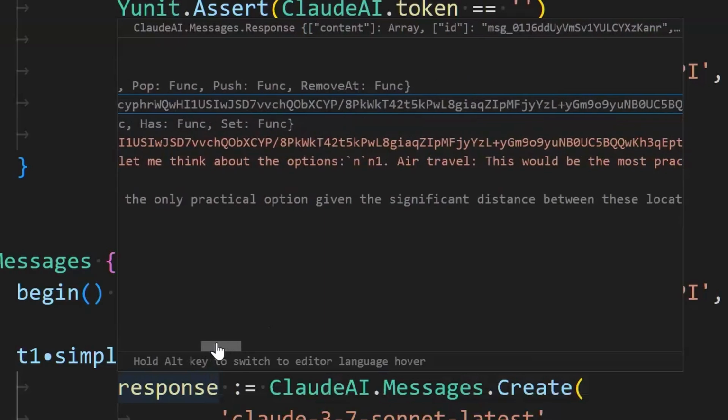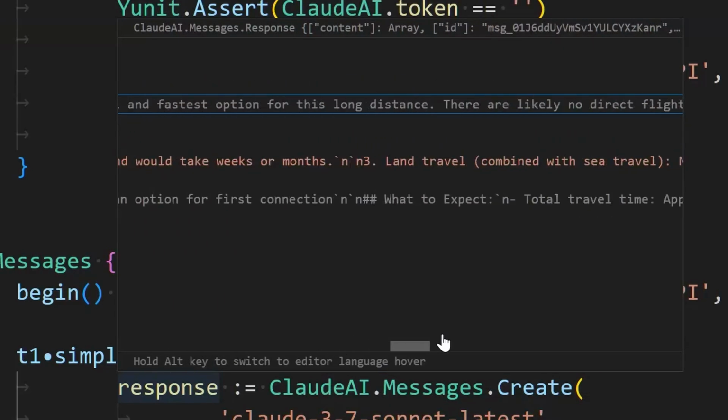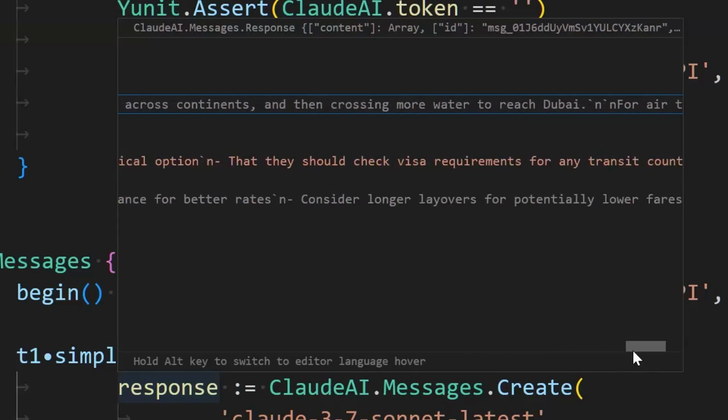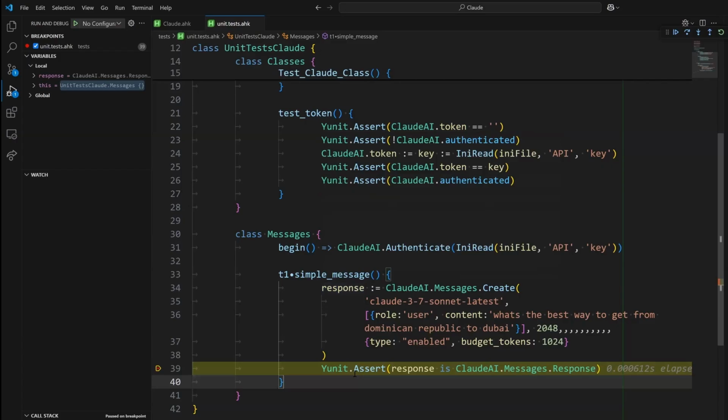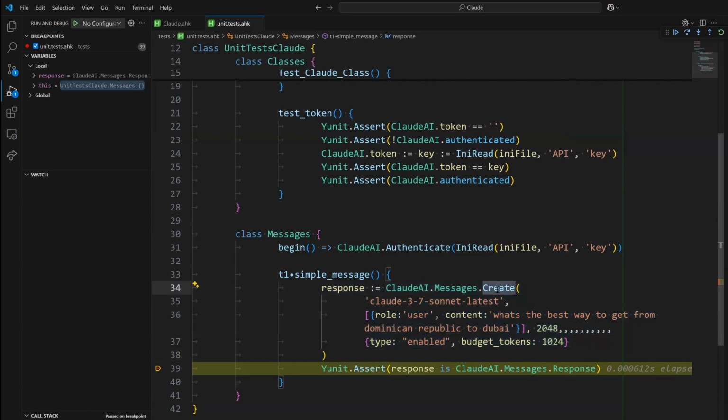Let me think about it. And then it says, air travel. This is one way that it would do. And it would show the whole thinking process of AI, which then, now that I have this object called response, that is exactly what I needed, now I can grab it and display it in a UI or something. So basically the whole process, as you can see, is just one line for me, right? It's just a create function.